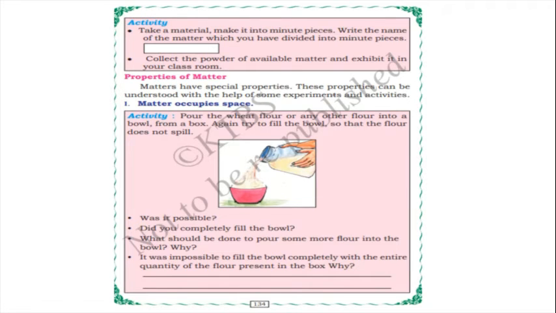And next activity, take a material, make it into minute pieces, and write the name of the matter which you have divided into minute pieces. Just now we did that experiment, particles of chalk piece powder made, isn't it? Yes, we can write that. And collect the powder of available matter and exhibit it in your classroom.